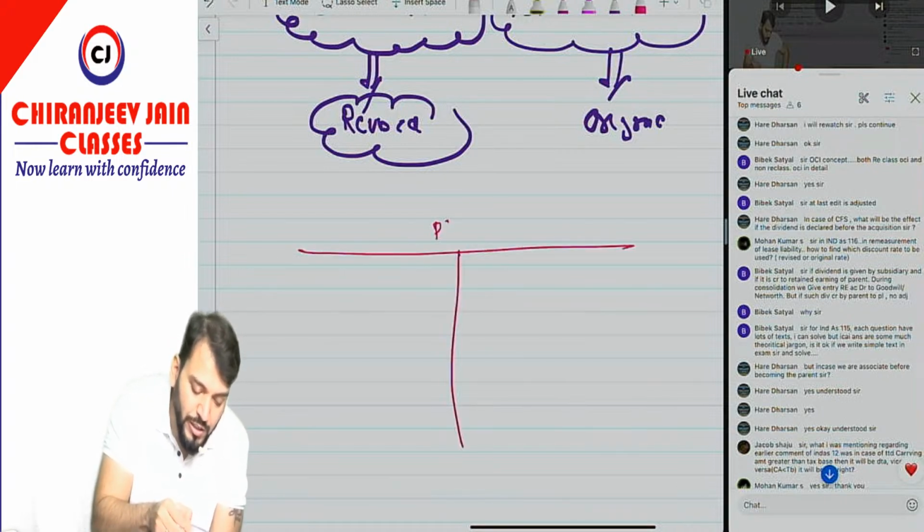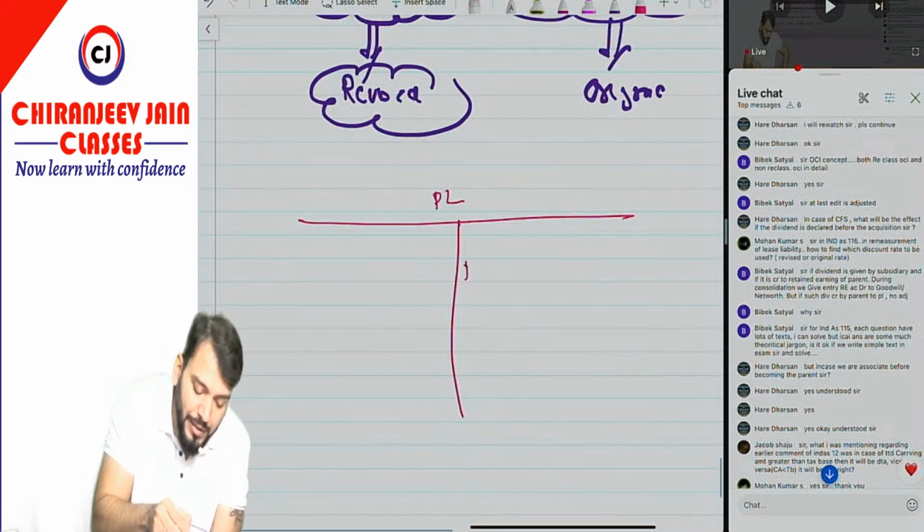Suppose this is the profit and loss account, correct? Now I am writing by dividend.